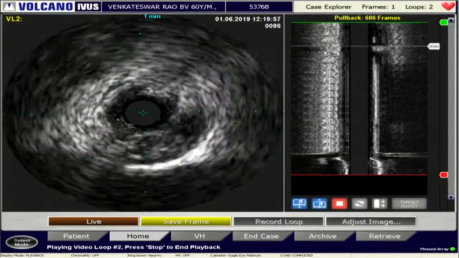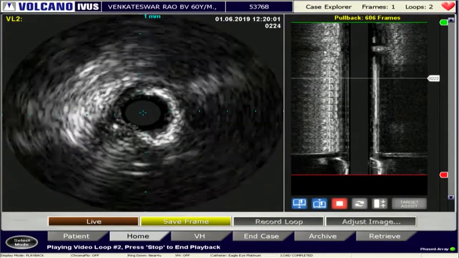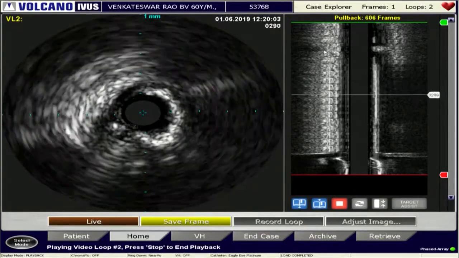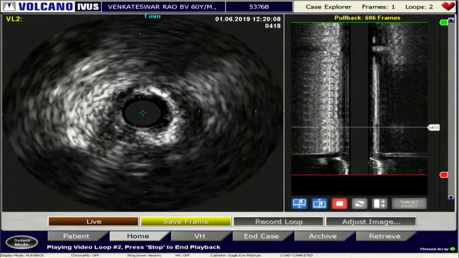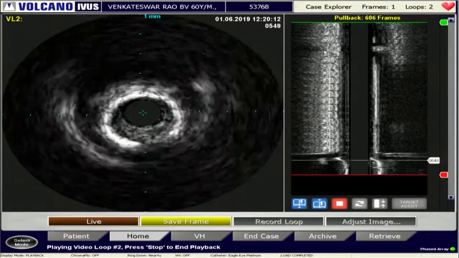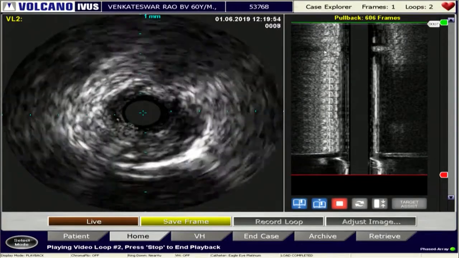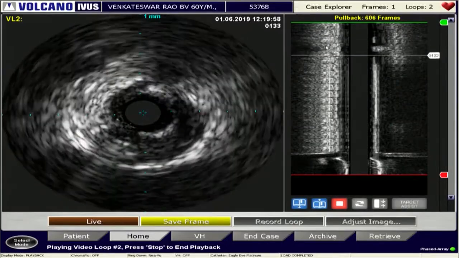The 5 to 6 o'clock. This is a sector, and a little bit of pullback. Okay, there is a calcium ring. Yes, exactly. Can you show the recorded one? Live, please. Live is better.